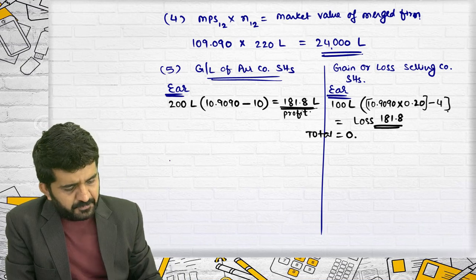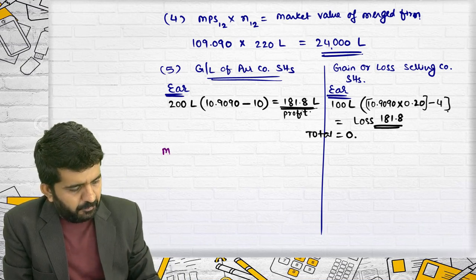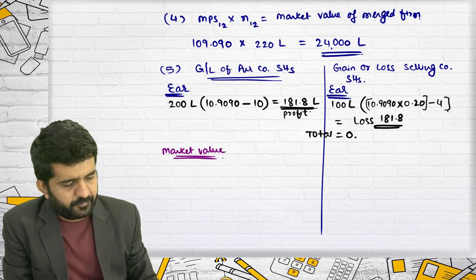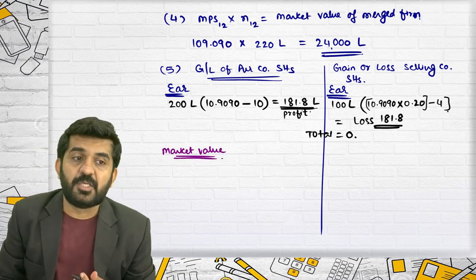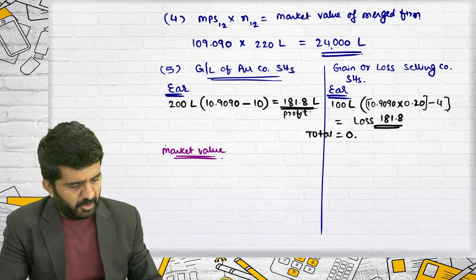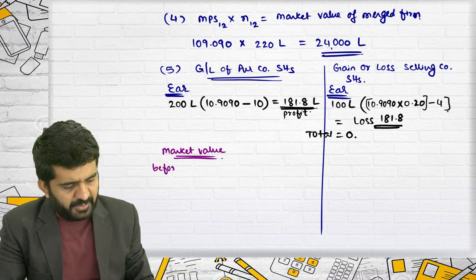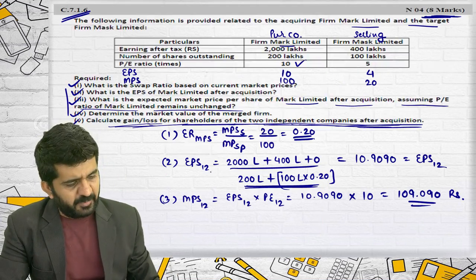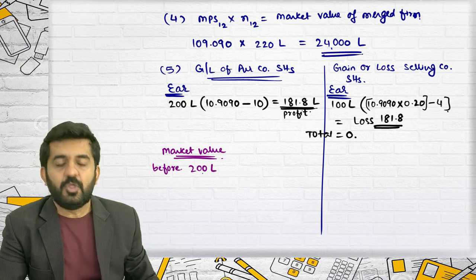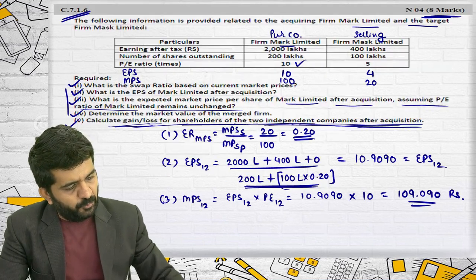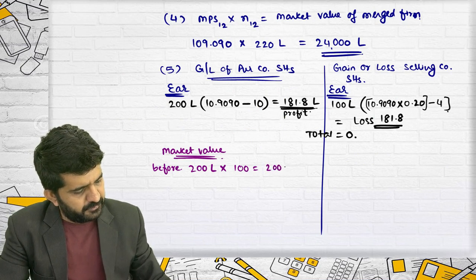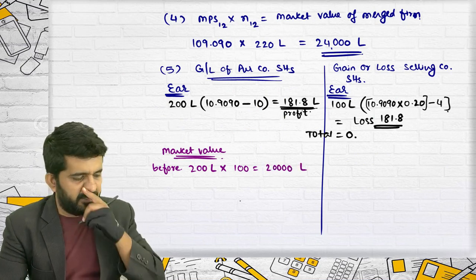But if it is based upon market value, what was before? Let me find out in this manner only. Before, what were the number of shares? 200 lakhs. What was market value before? 100. It is 20,000 lakhs.